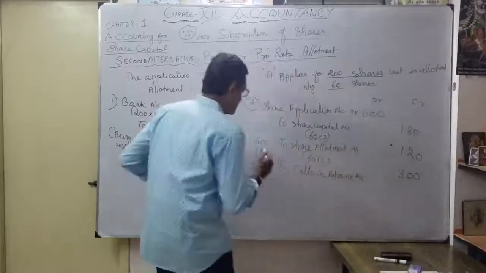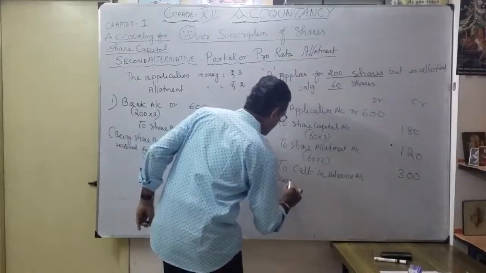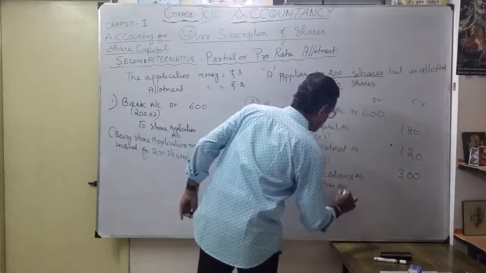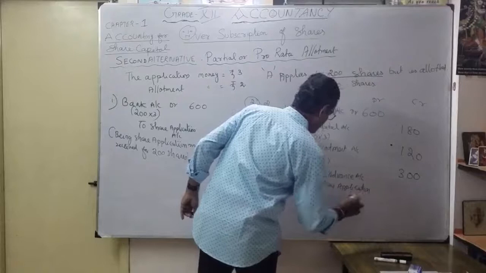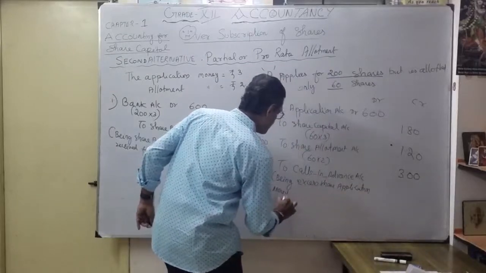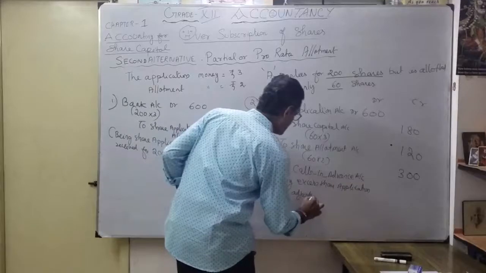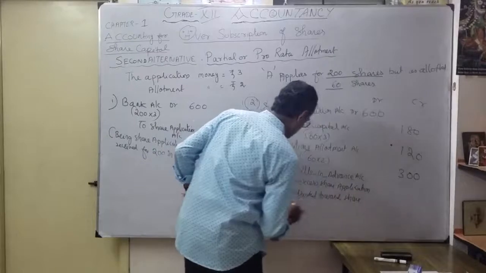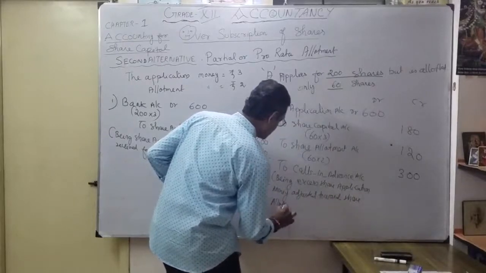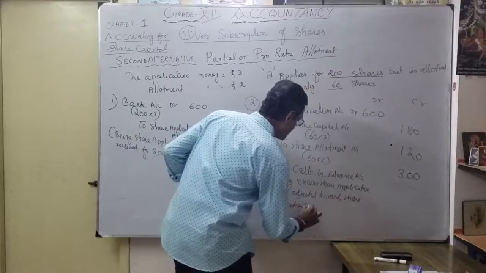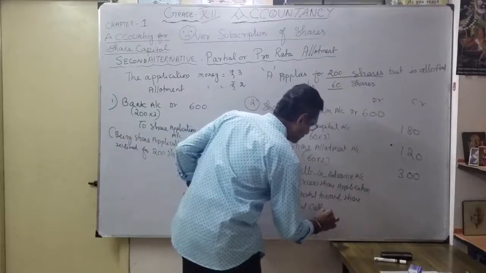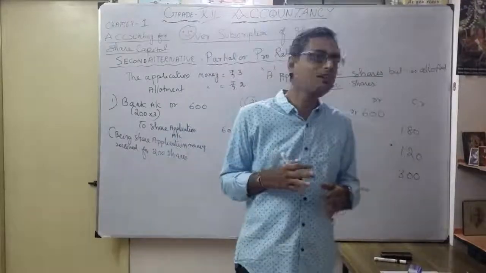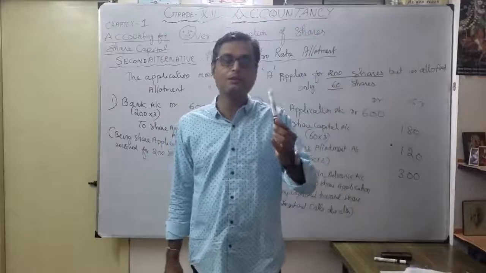So understood? So what is the narration? Being excess share application money adjusted towards share allotment and calls due also. Okay. So in future, for any first call or second call, this money is going to be utilized. That is the first example.